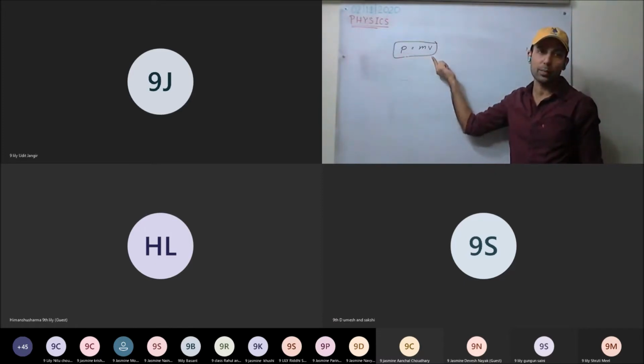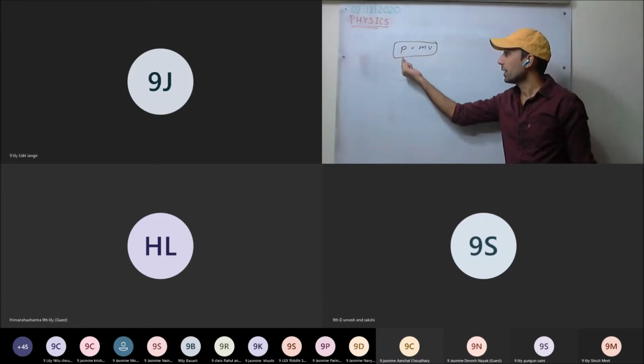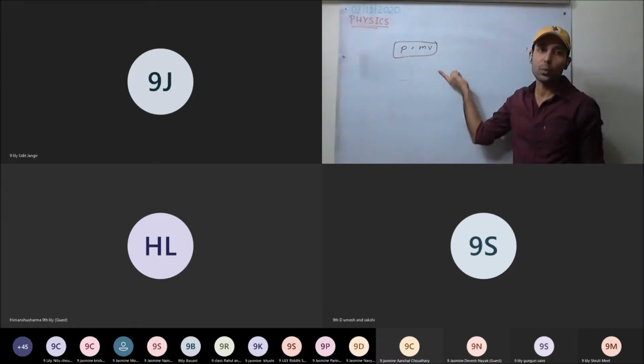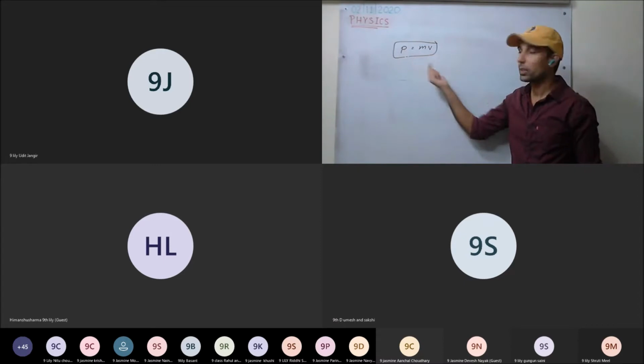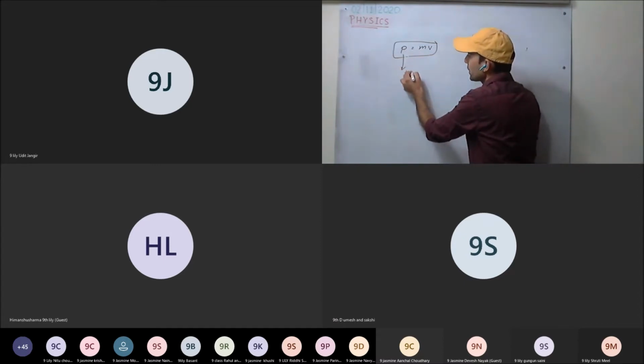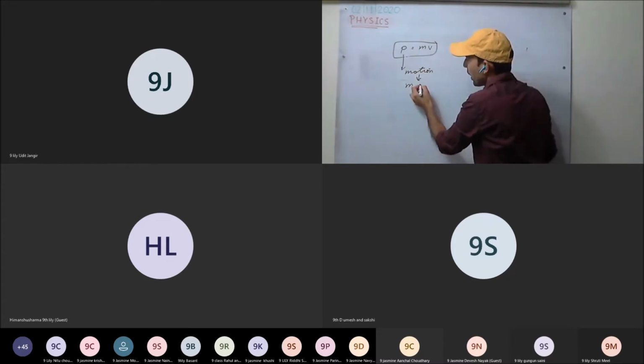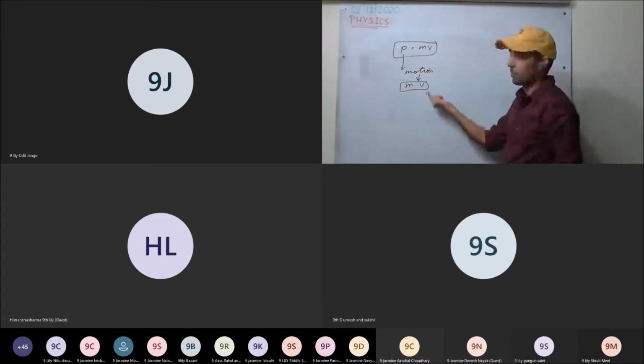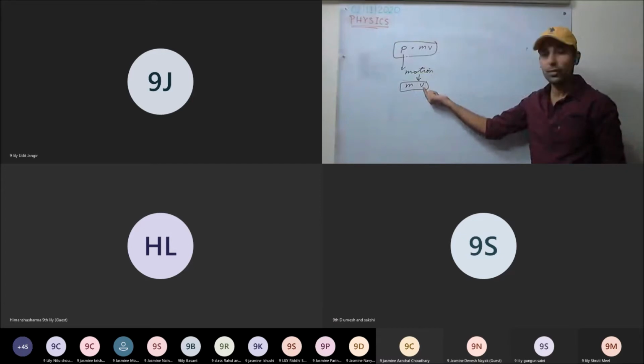And what does momentum mean? It expresses the motion of a body, and we denote the motion by mass and velocity, the product of mass and velocity.